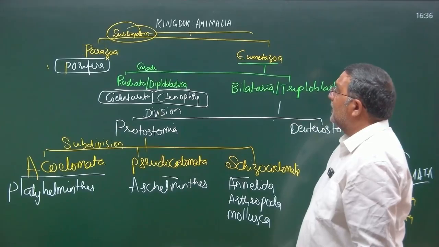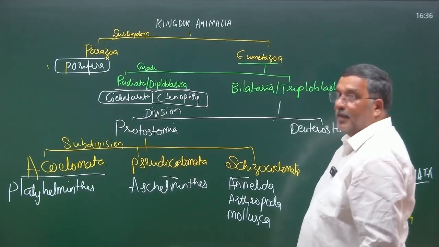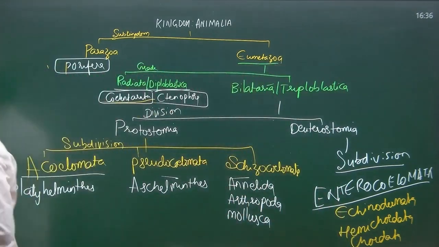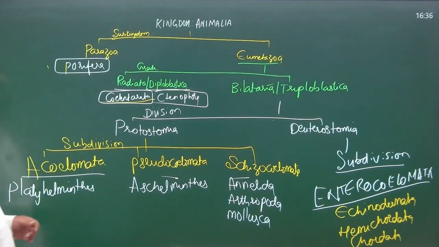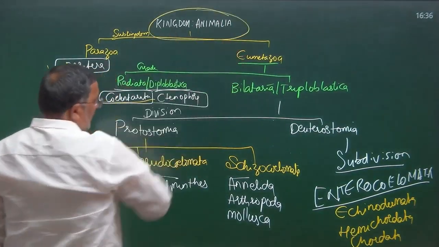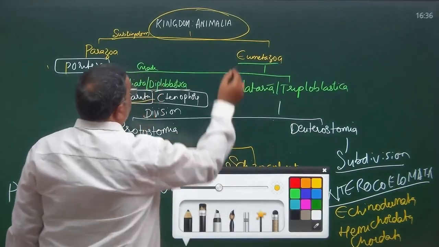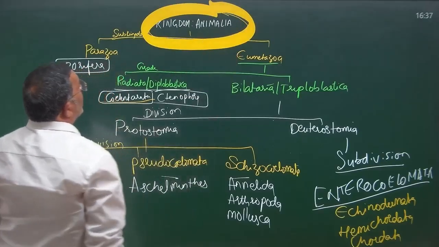So from that chart, I extracted that phylum Coelenterata belongs to the kingdom Animalia. Let me take a little bigger marker to understand this. This is kingdom Animalia.